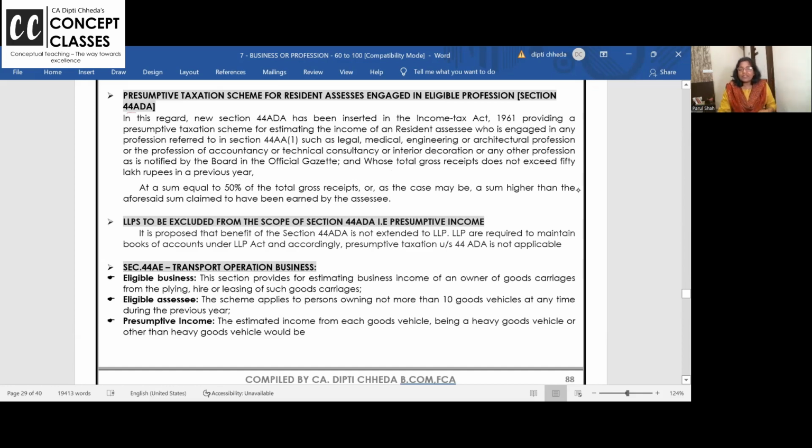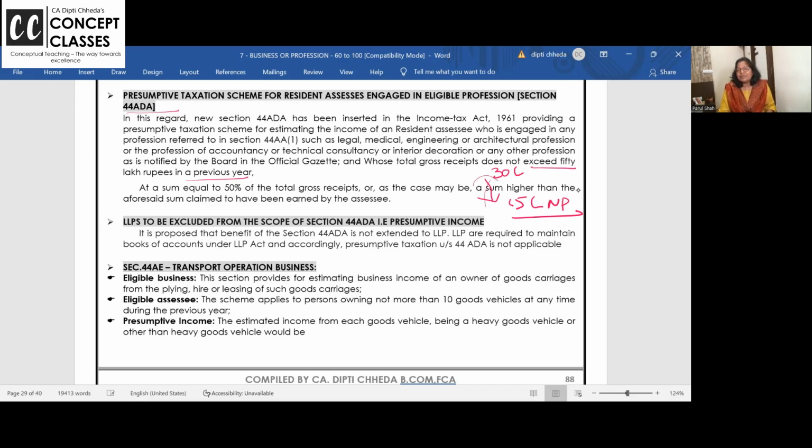44ADA, presumptive taxation for professionals. Professionals, if your income is up to 50 lakhs, you can go for presumptive taxation. A chartered accountant firm has gross receipts of 30 lakhs. What is 50% of 30 lakhs? 15 lakhs rupees net profit, show it, pay tax, no books, nothing. So 50% of the gross.